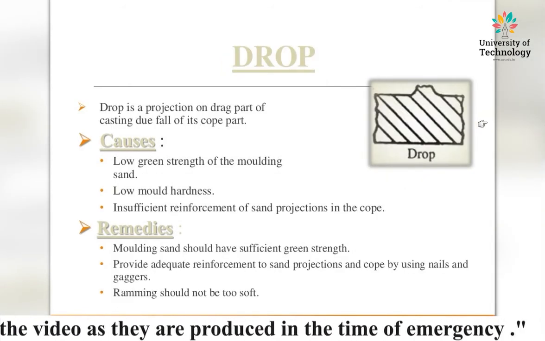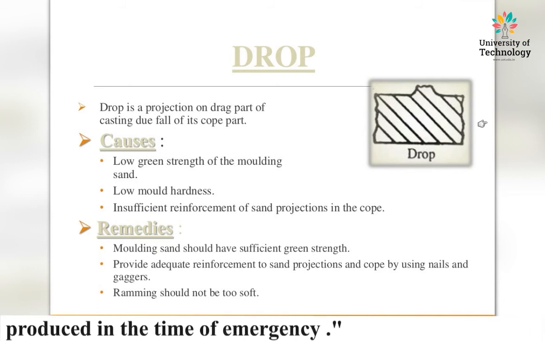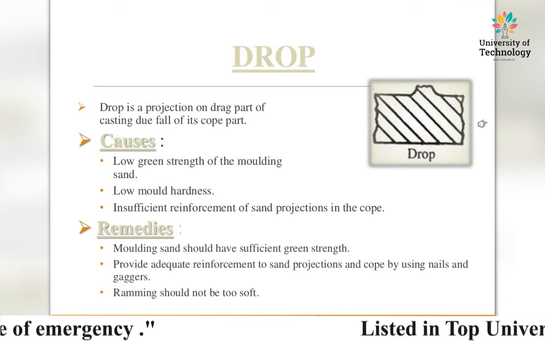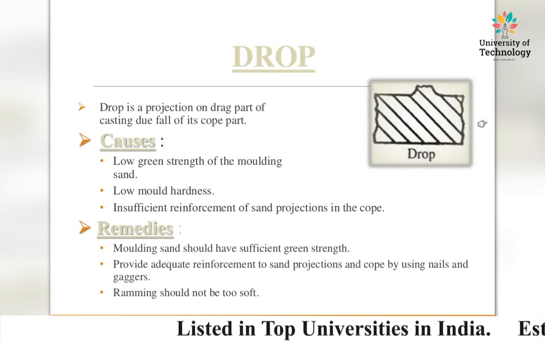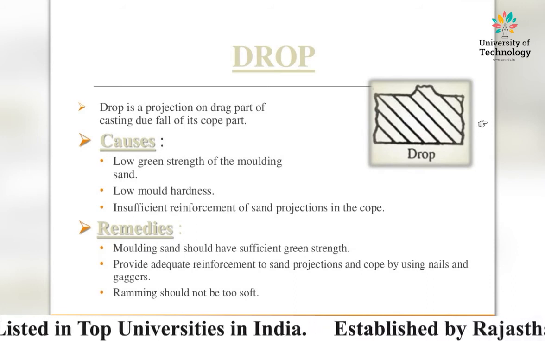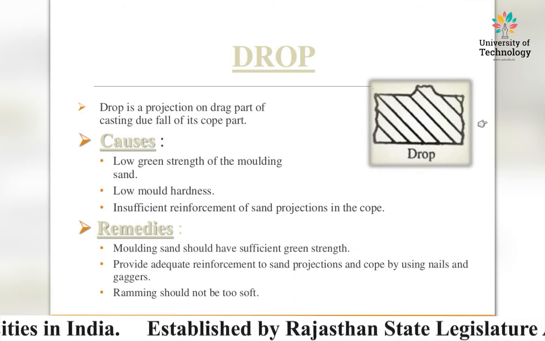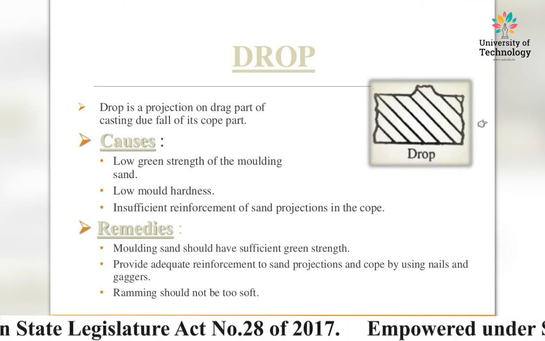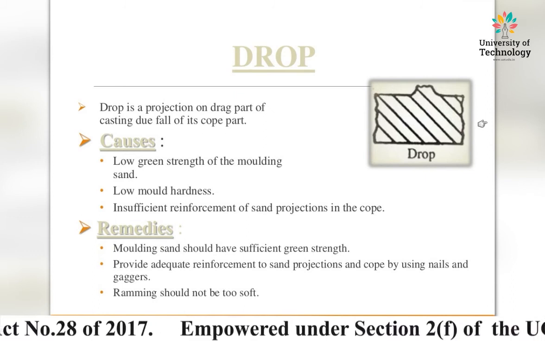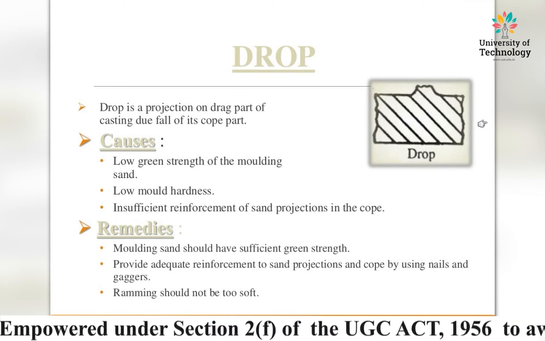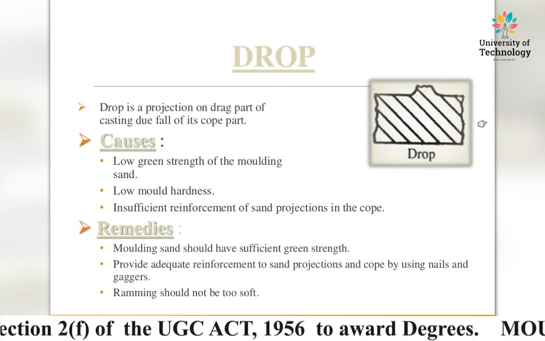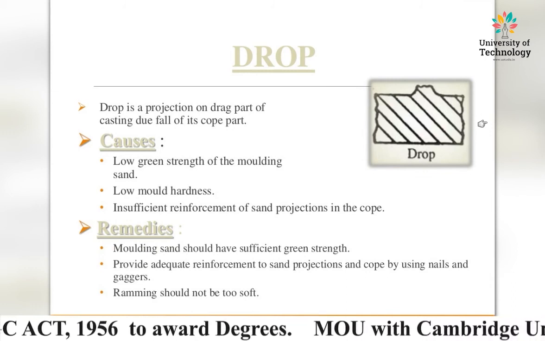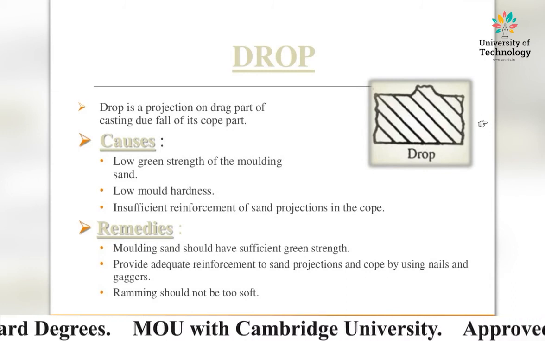Drop. Drop is a projection on the drag part of casting due to fall of its top part. The causes of drop defects: low green strength of the molding sand, low mold hardness, and insufficient reinforcement of sand projections in the cope. These are the basic causes of the drop casting defect.